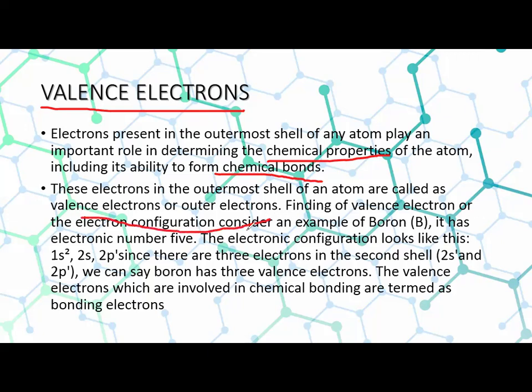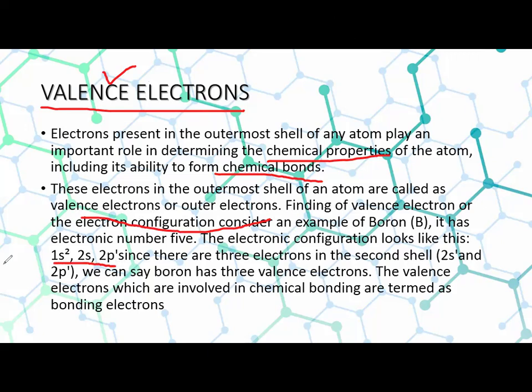Finding the valence electrons from the electronic configuration, for example boron, which has atomic number 5. To find the valence electrons, we have to write the electronic configuration. I have just taught you how to represent the electronic configuration of any single atom. I hope you have understood it properly and you can easily write the electronic configuration of any element given to you in your exams.